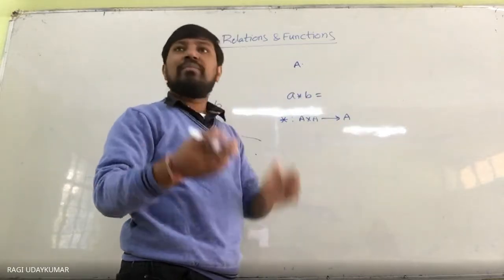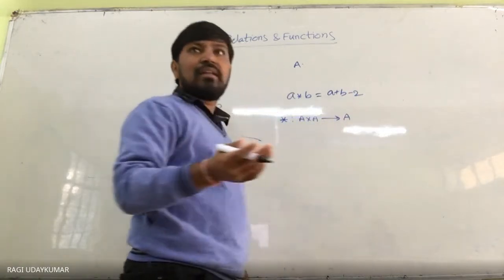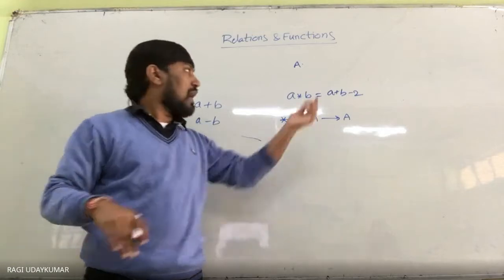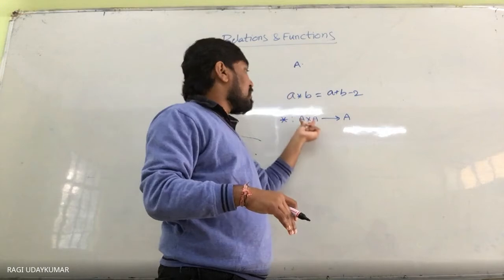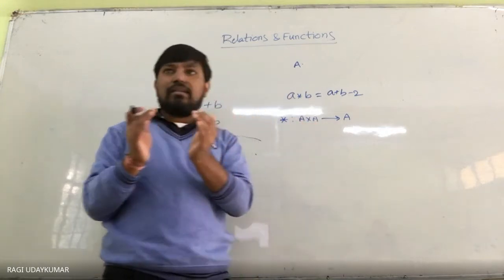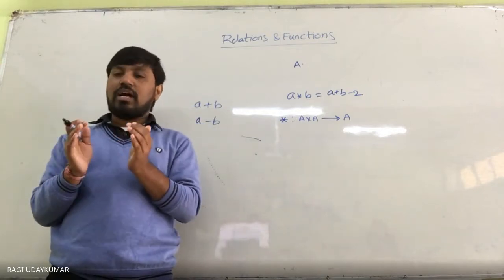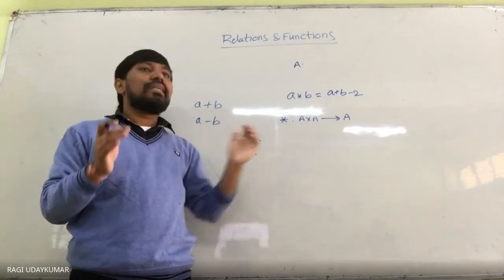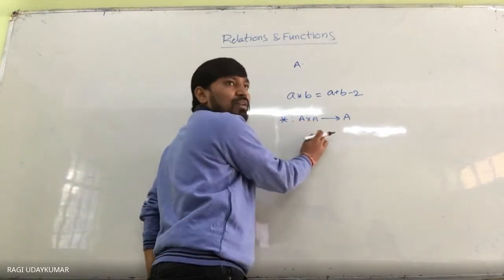In one problem it will be given as A plus B minus 2, or A divided by 2, or B divided by 2. So I am simplifying this. Why is A cross A taken here? A cross A means ordered pairs. It is a Cartesian product of the two sets, and A comma B will be taken into consideration.